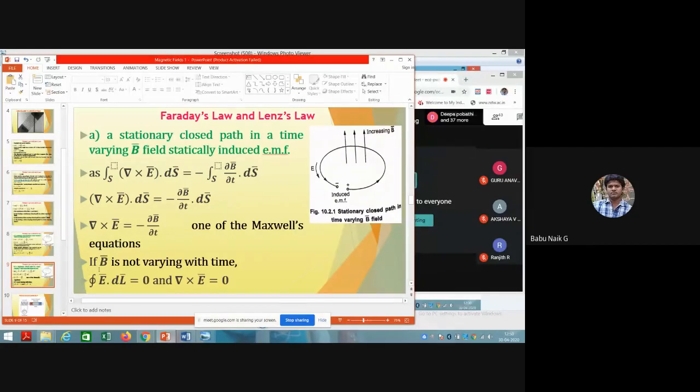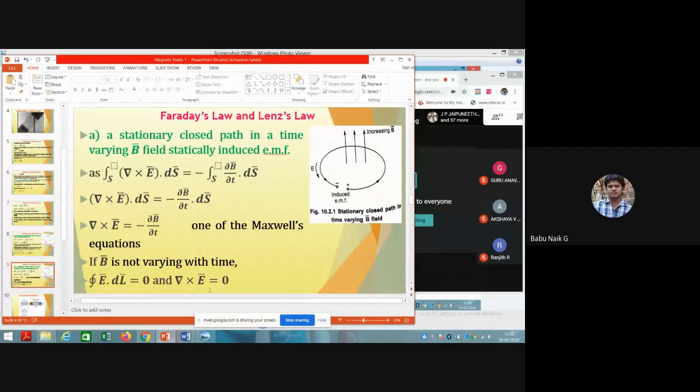Now, if that B bar is not varying with time, what will happen? If B bar does not vary with time, that means it is static. At that time the closed line integral of E bar dot dl is also equal to 0. That means there is no current flowing through the closed circuit, so the current is also zero.